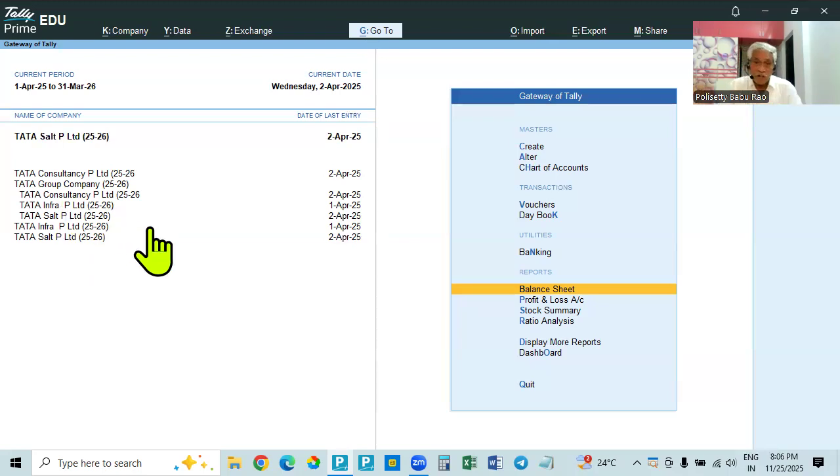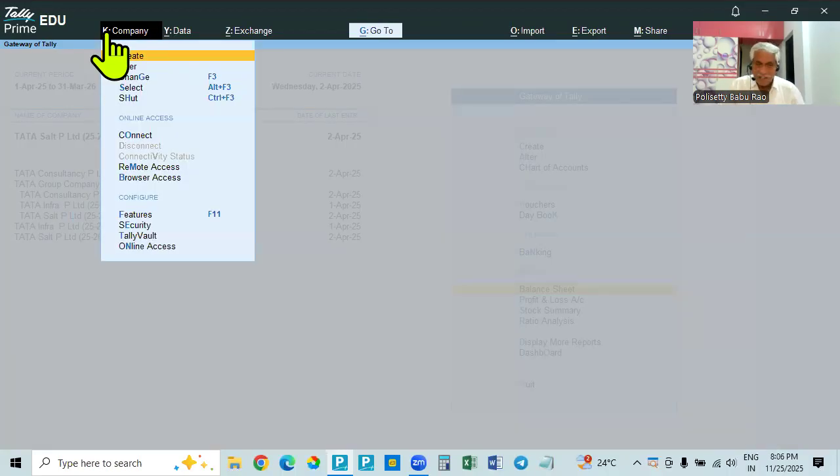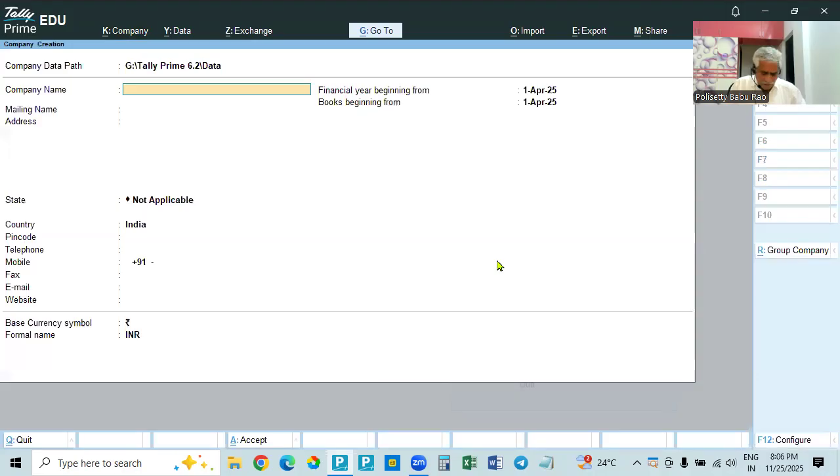Similarly, if another new company is created, it is made as a member. So now we will create another member company. We will create, see here. Again, we create a member company. Creating a member company. Then for that, we will create as Tata Motors Private Limited. Tata Motors Private Limited. Date is, so year is 25-26.